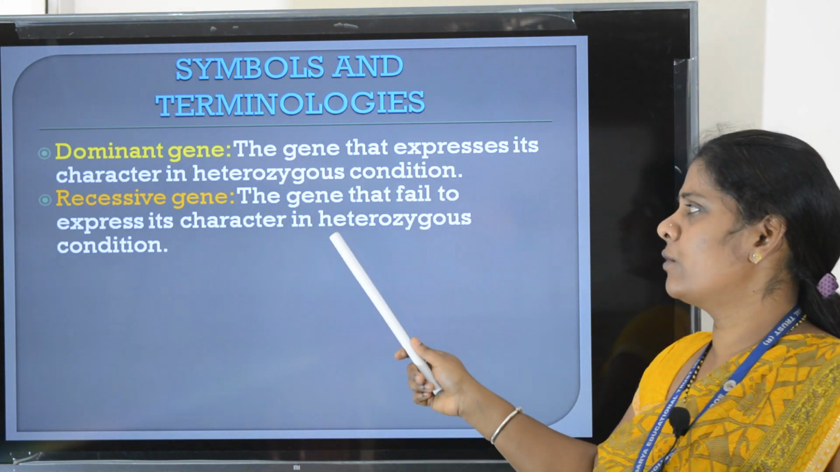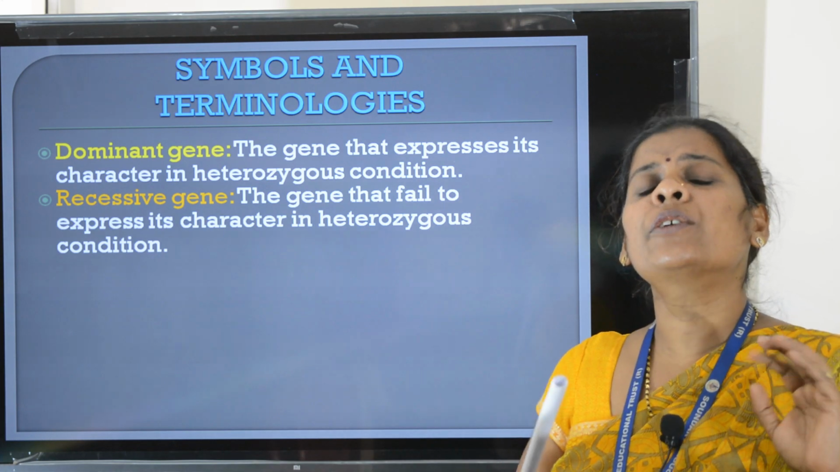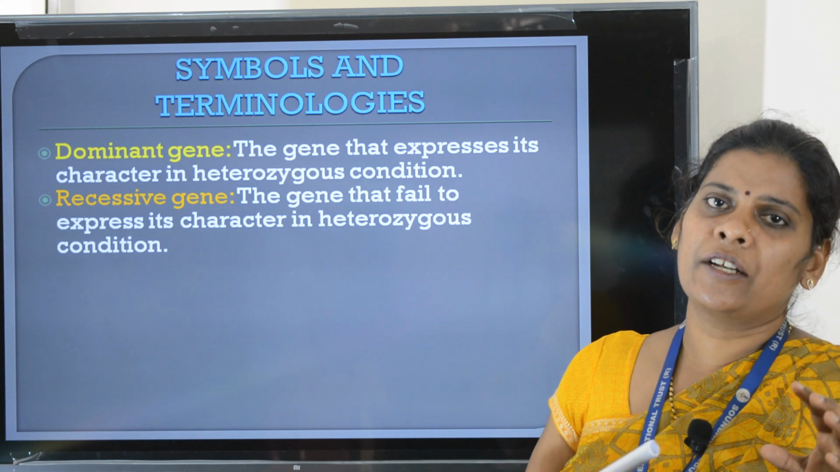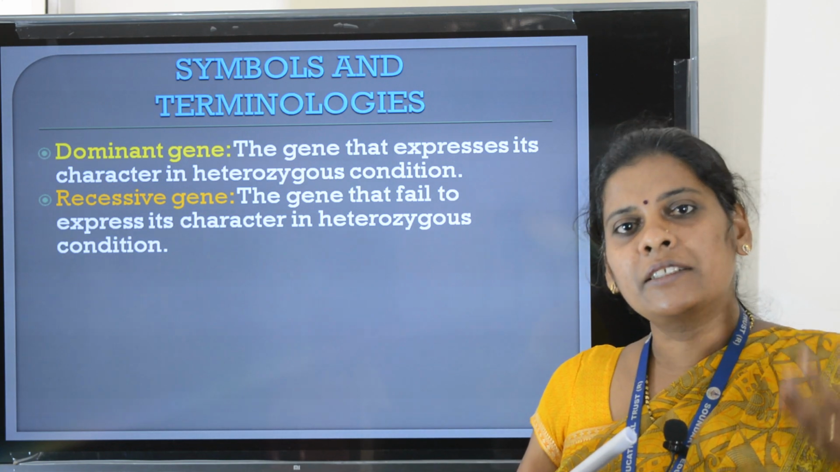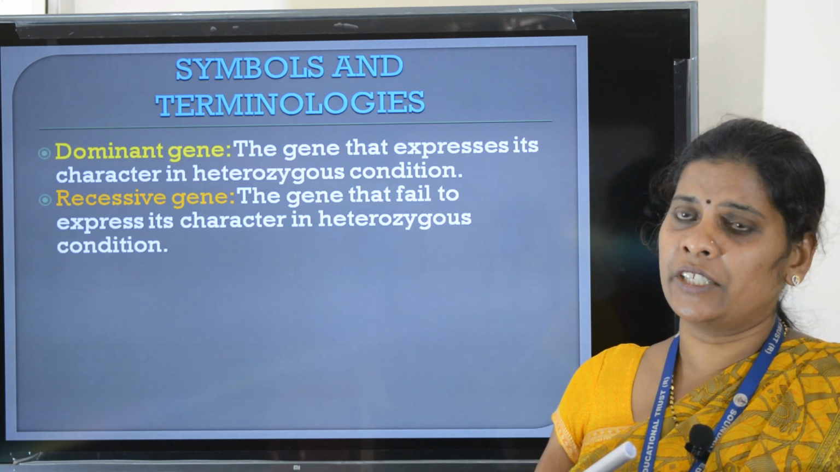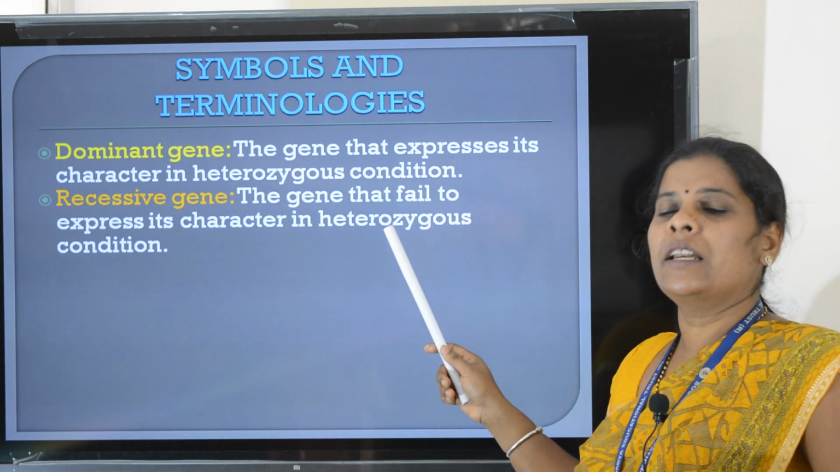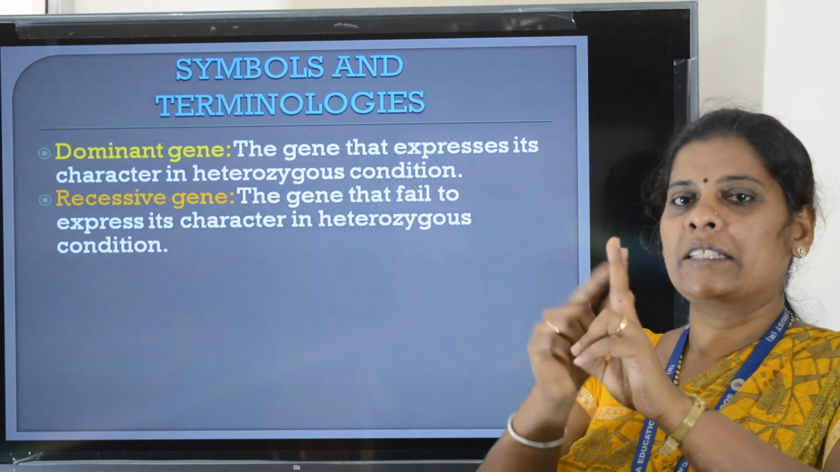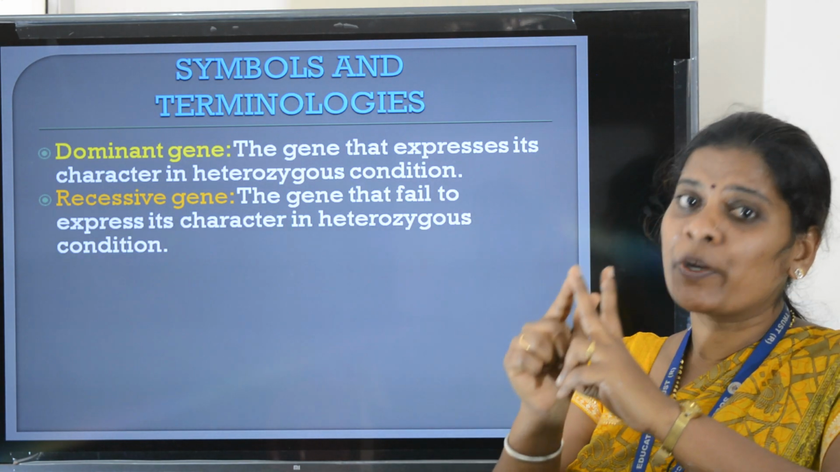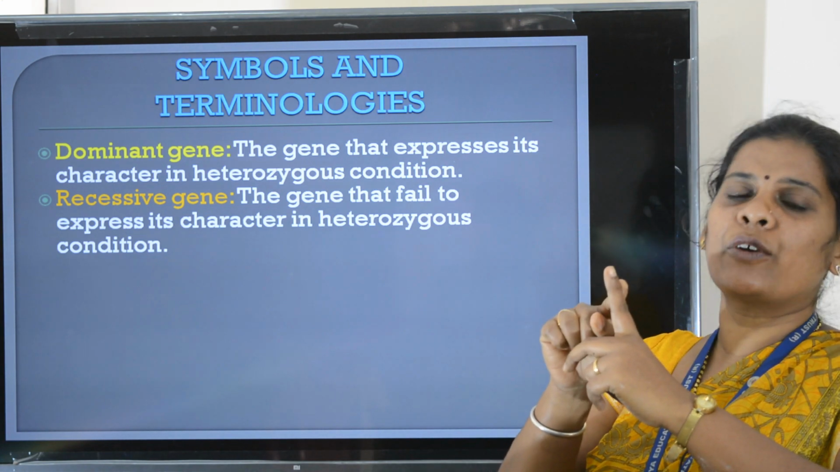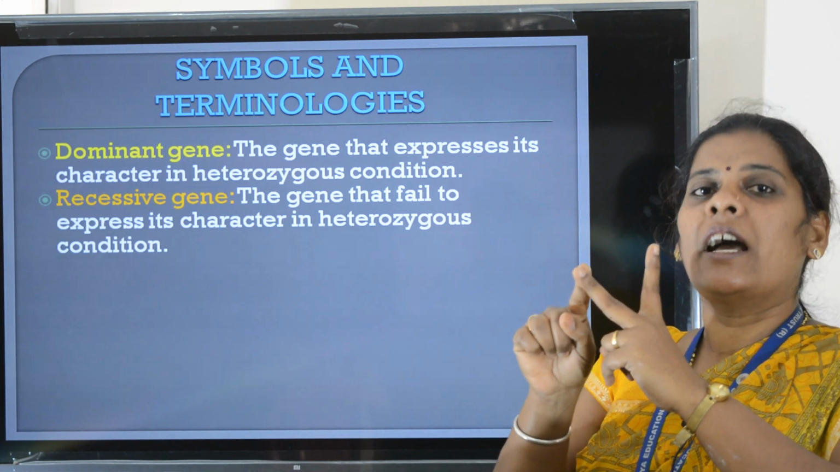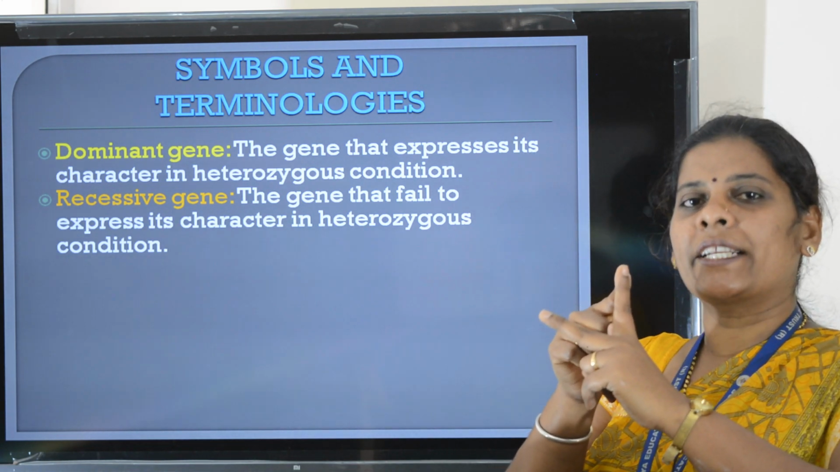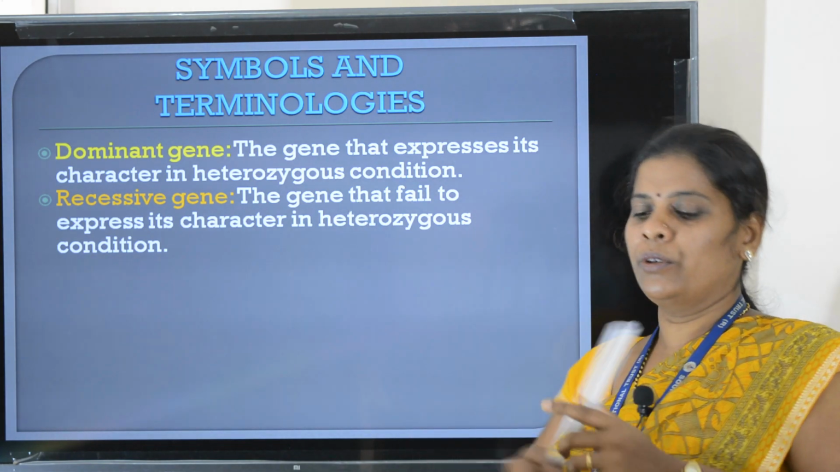Then what is recessive gene? The gene that failed to express itself in presence of its alternative allele in a heterozygous condition is called recessive allele or gene. So in a heterozygous condition, two different alleles are present. The one which expresses itself in presence of its alternative allele is called dominant gene. The one which failed to express is called recessive gene.